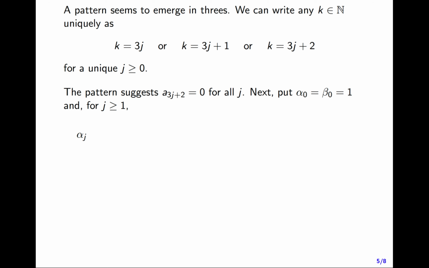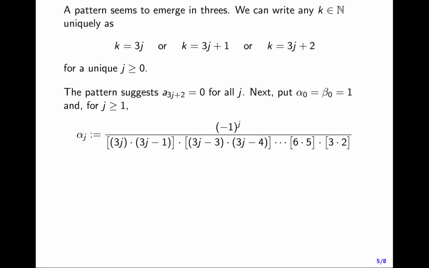This is a little complicated, so bear with me and let me write out some preliminary material. I'm going to define two numbers, alpha 0 and beta 0, to be both 1. And for j greater than or equal to 1, I'm going to define a number alpha j to be minus 1 to the j over the following product. 3j times 3j minus 1, then jump down to multiply by 3j minus 3 times 3j minus 4, then keep jumping down by 2's until you multiplied through 6 times 5 times 3 times 2.